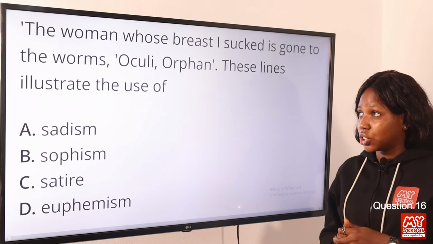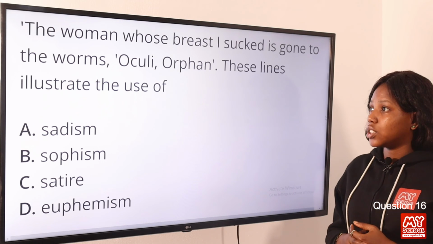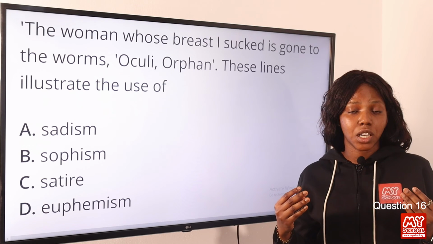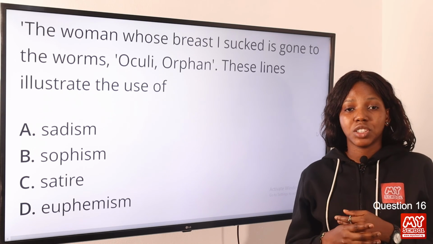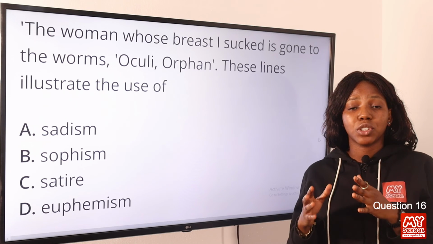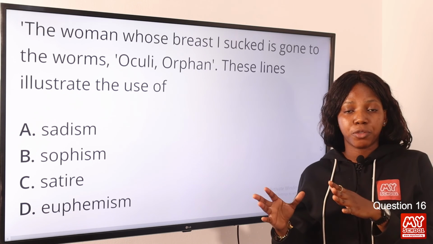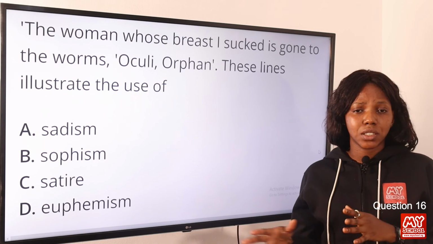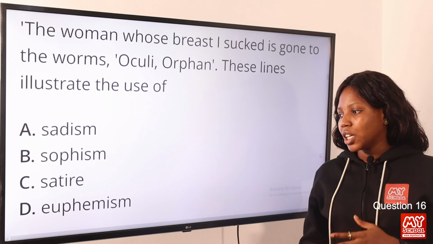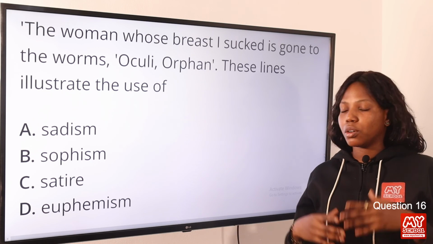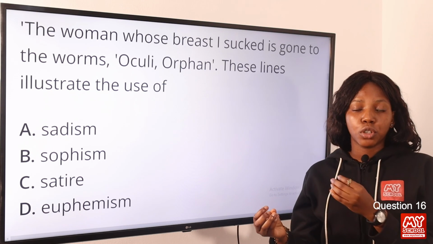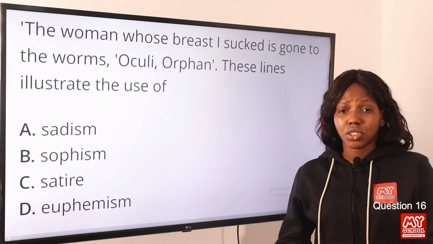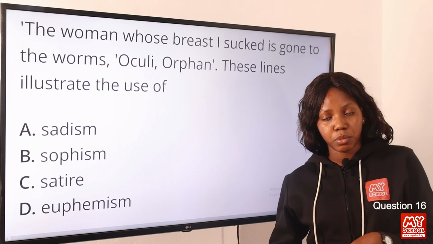Now let's take a look at the illustration again. The woman whose breast I sucked is gone to the worms. Now, worms are disgusting creatures. They are not an interesting image to picture, and so it symbolizes something really awful and negative, such as death, something worthless, something generally negative. So in this case, we see that the writer is trying to use a mild statement or an indirect word to picture something much more harsh and unpleasant, like death. So the answer to this question remains option D, euphemism.